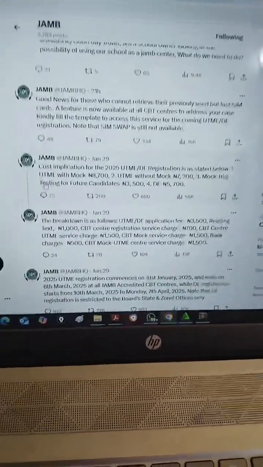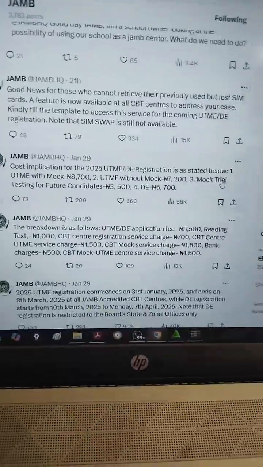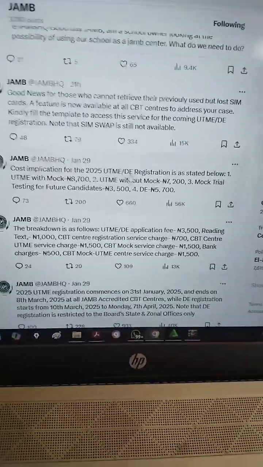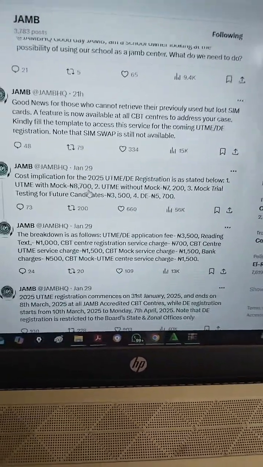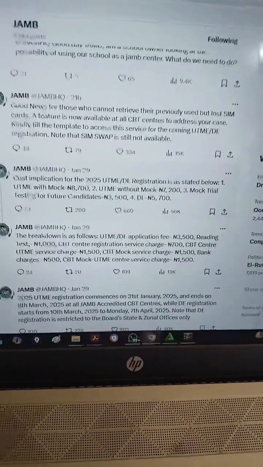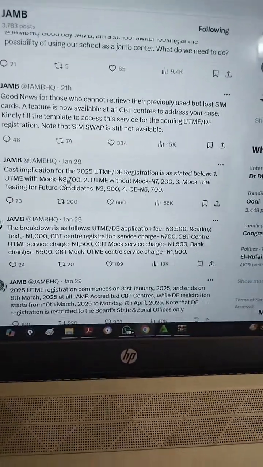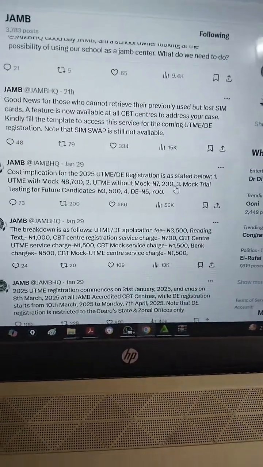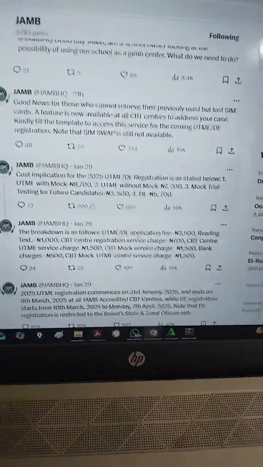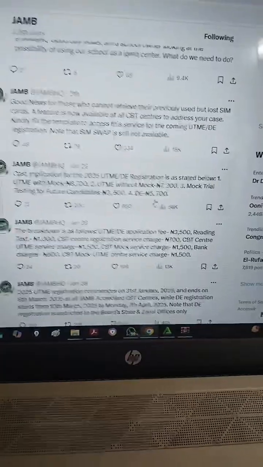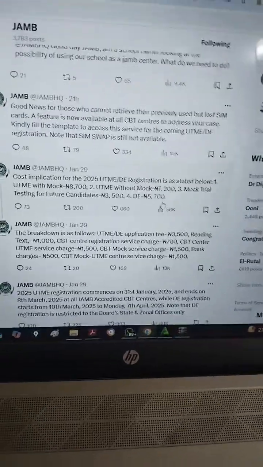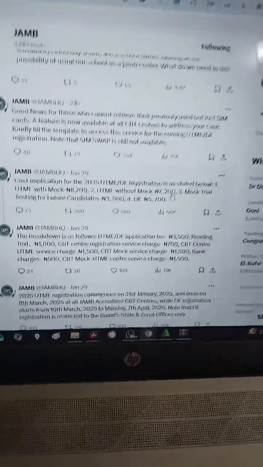Now let me show you the official amount for the JAMB form, from JAMB themselves. The UTME form with mock is 87, and without mock is 72. For people that are under 16, the form is 35, and for DE it is 57. As I said, I sell e-pins, so contact me. Definitely my price is not going to be this price. I'm going to add my own commission or profit on it.